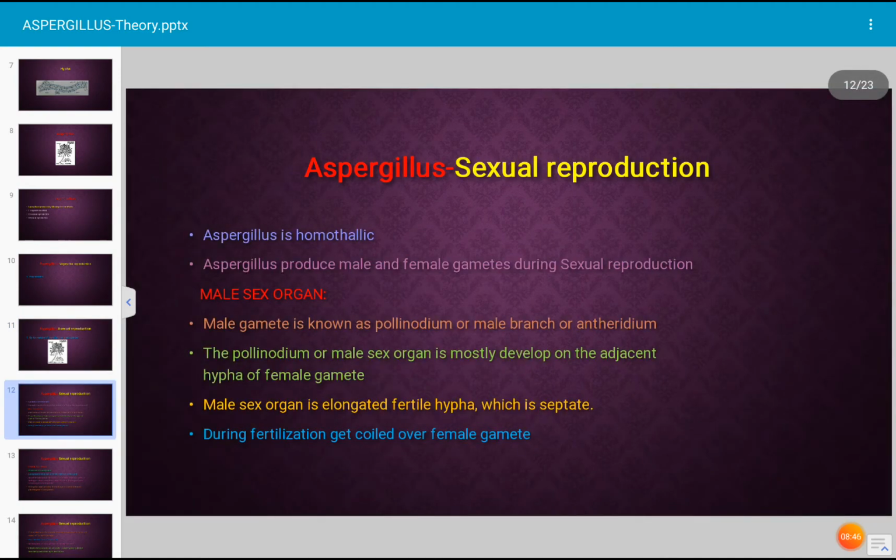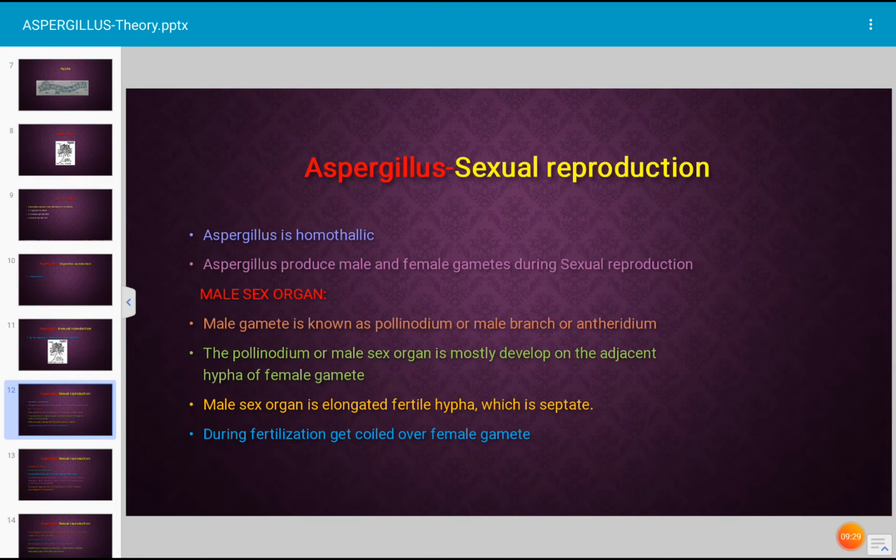Next, how is the sexual reproduction in Aspergillus? Aspergillus is homothallic. That means the male and female gametes are produced on the same thallus. Therefore, it is called homothallic. How is the male gamete? The male gamete of Aspergillus is known as pollinodium, or male branch, or antheridium. The pollinodium, or male sex organ, is mostly developed on a hypha adjacent to the female gamete.